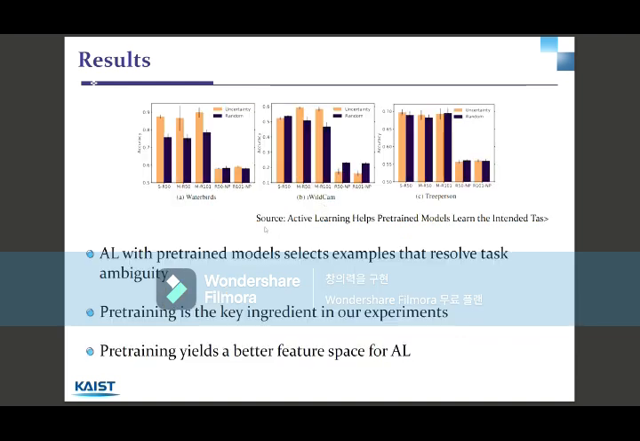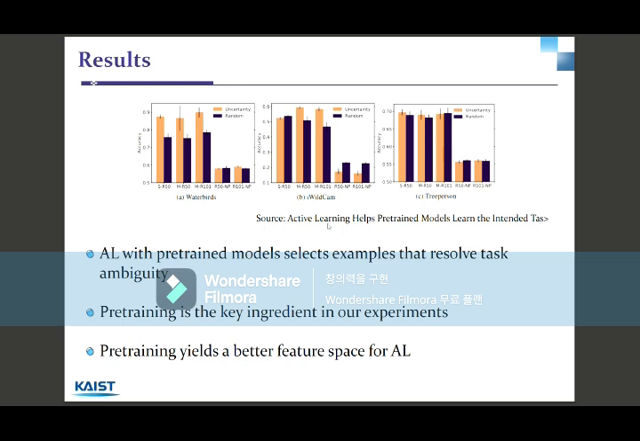Lastly, active learning provided gains when used with pre-trained models. When used with non-pre-trained models, active learning did not show any gain or increase in accuracy. This means that active learning and pre-trained models should be used together to gain high accuracy models.